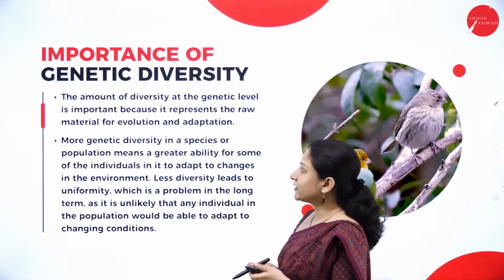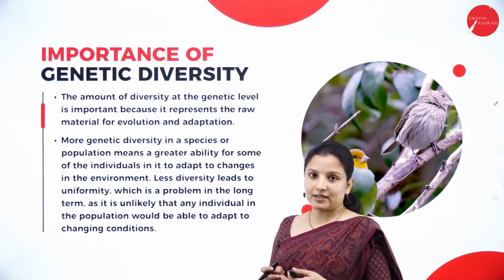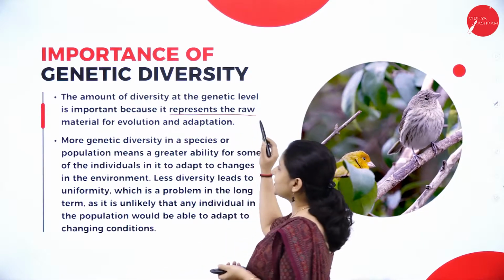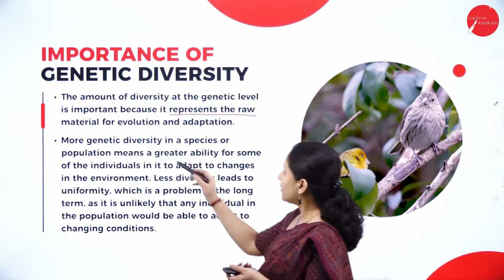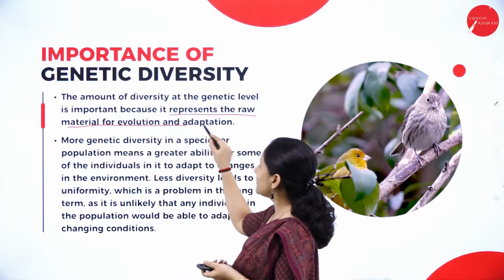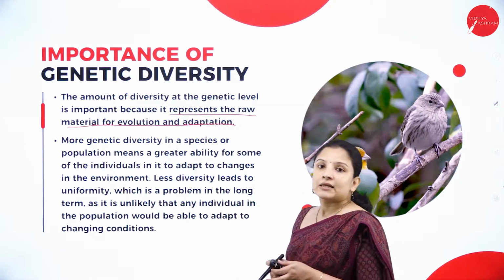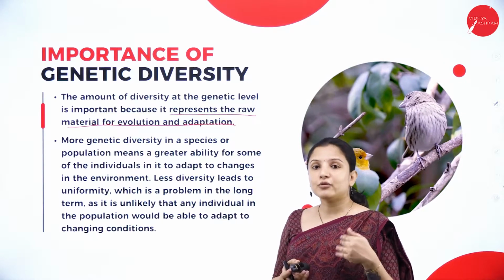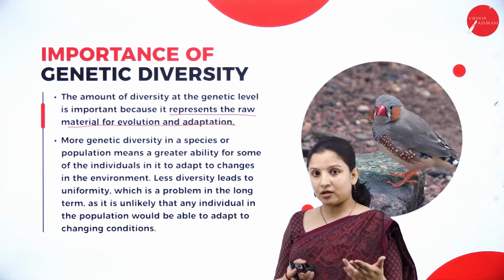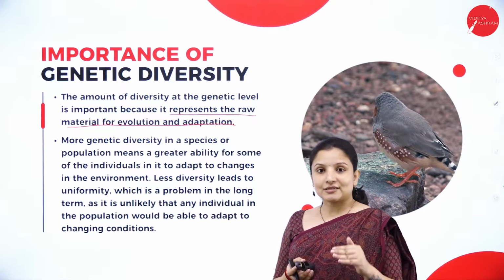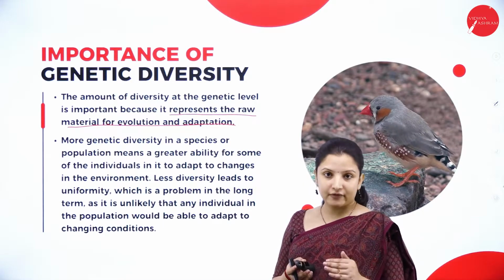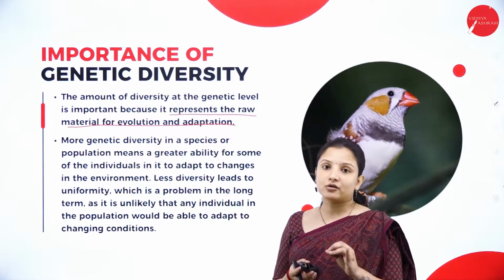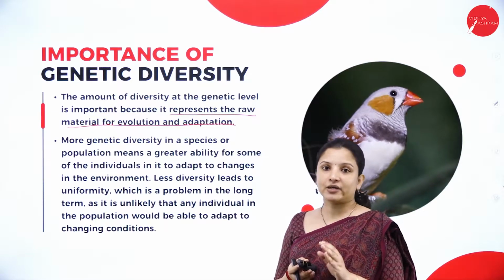The amount of diversity at the genetic level especially is very important because it represents the raw material for evolution and adaptation. That is, by looking at the genes, by looking at the number of times the genes have repeated in an organism, we can study what type of evolution or how many years the organism has undergone evolution. So that is why it is very important.